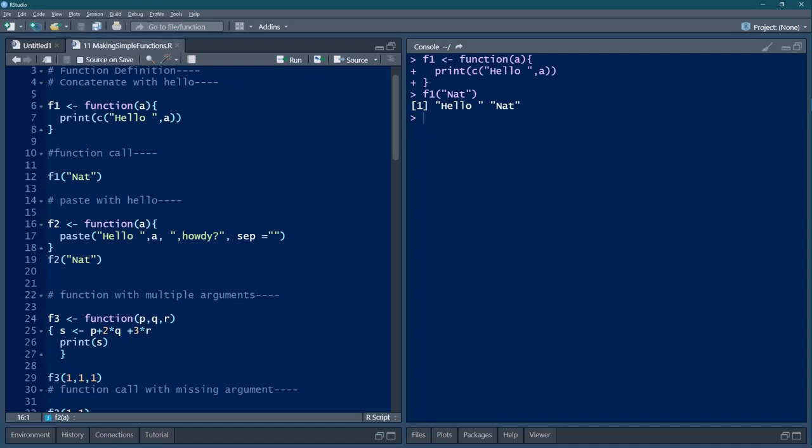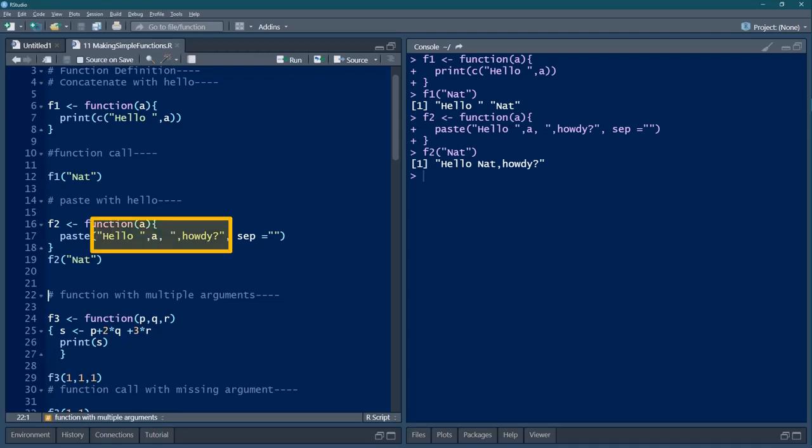Okay. This is the function, and we will call this function F2, again giving NAT. So let me execute this statement. F2 is created. Now let me ask what is F2 of NAT. So I get hello NAT howdy. Here if you look at this, after hello one space is there. That space is available. Then NAT is coming. Then immediately we have howdy, where one comma is there and howdy follows. So the comma and howdy come here. So this is how this whole thing functions.